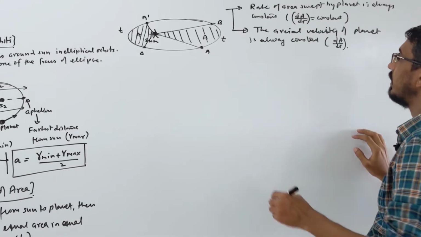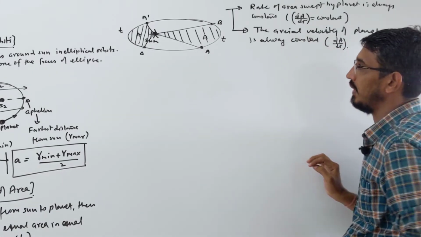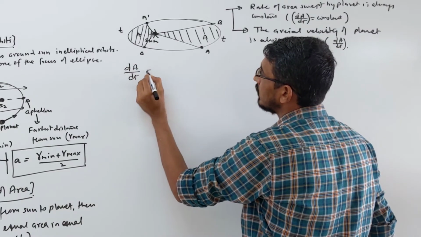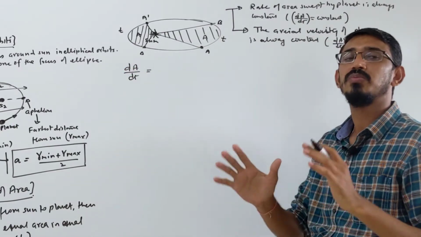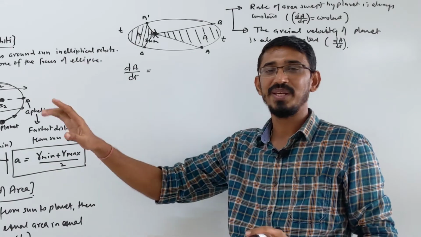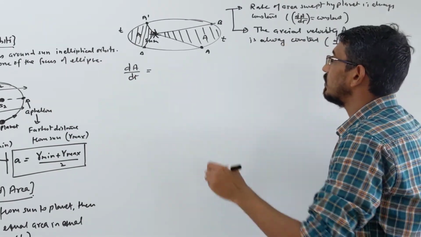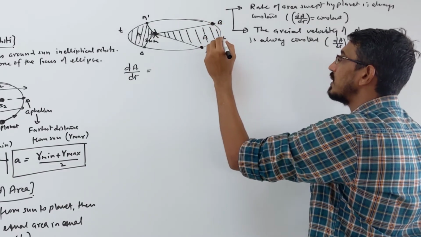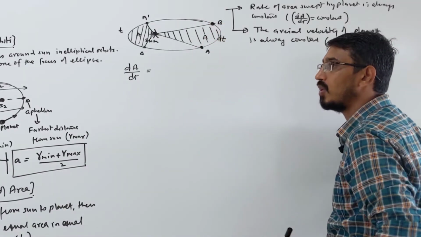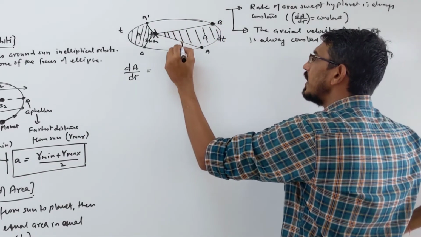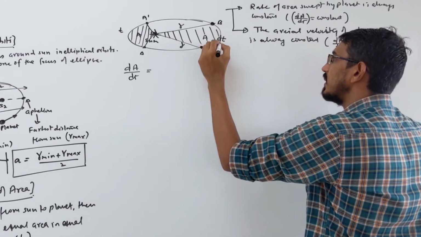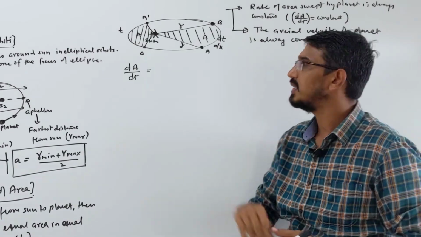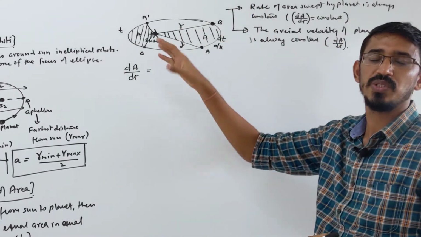Okay, so three ways I said already in terms of area and time. Now let us calculate what that area is really. Suppose I want to calculate dA by dt, an area in a small time. The area will be very big, the time is small. Suppose your planet starts from here and comes to this point in some small time dt. That distance I call r, and it covers distance dx from A to B. This is almost a triangle, we assume a triangle.